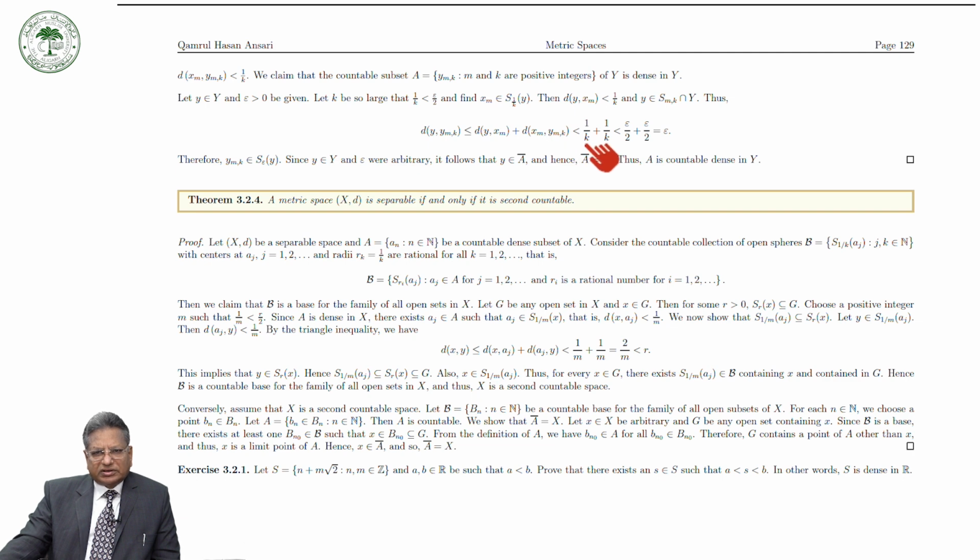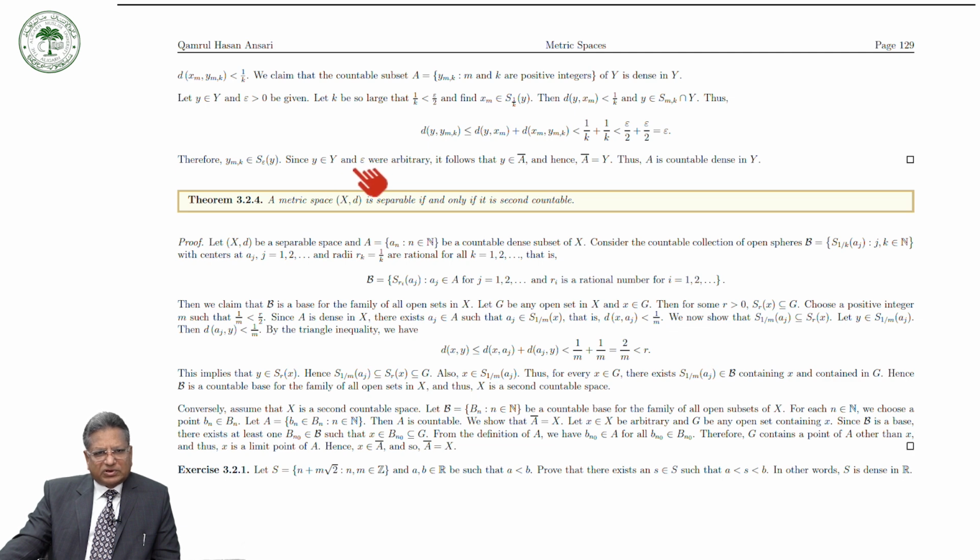But now we have assumed that 1 over k is less than epsilon by 2. So this is less than epsilon by 2, this is less than epsilon by 2. So the sum is less than epsilon. It means that y_mk lies in an open sphere with center at y and radius epsilon.